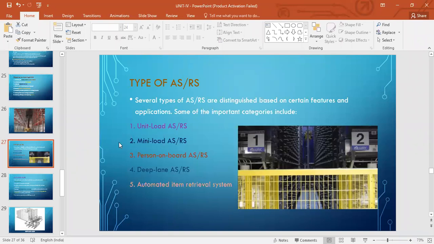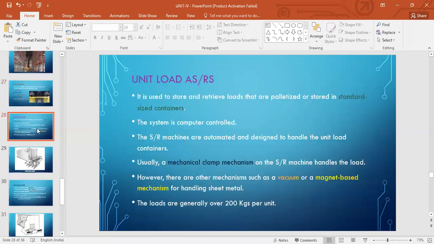Mini load, this is what you call a lesser load, like for example 200 kgs, etc. So it depends on the load types that you're handling. If it is a very small kind of container, relatively smaller than unit load, then that is mini load ASRS. Okay, I do have the explanations of them.